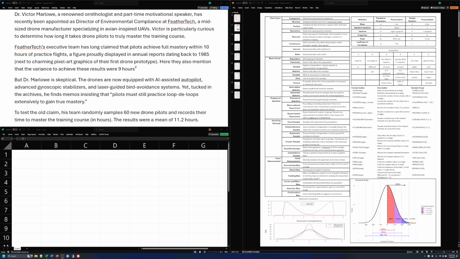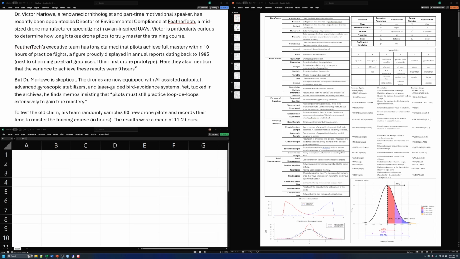Here they also mentioned that the variance to achieve these results was 9 hours squared. But Dr. Marlowe is skeptical. The drones are now equipped with AI-assisted autopilot, advanced gyroscopic stabilizers, and laser-guided bird avoidance systems. Yet, tucked in the archives, he finds memos insisting that pilots must still practice loop-de-loops extensively to gain true mastery. To test the old claim, his team randomly samples 60 new drone pilots and records their time to master their training course in hours. The results were a mean of 11.2 hours.